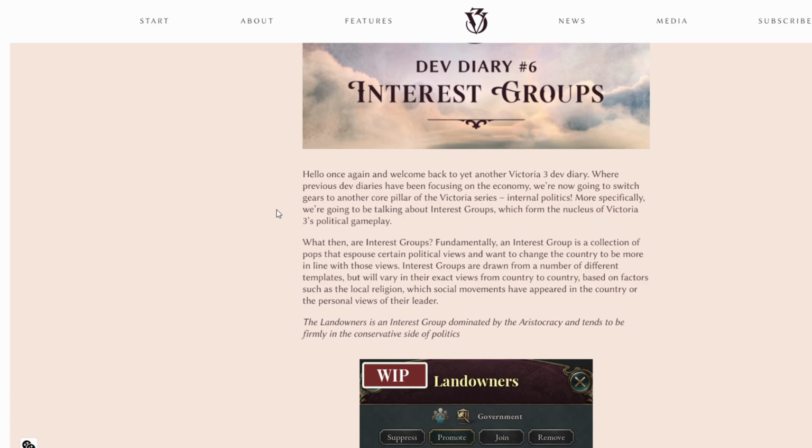What then are interest groups? Well, fundamentally, an interest group is a collection of pops that espouse certain political views and want to change the country to be more in line with those views. Interest groups are drawn from a number of different templates, but will vary in their exact views from country to country, based on factors such as the local religion, which social movements have appeared in the country, or the personal views of their leader. Makes sense. I like that it's a dynamic interest group and it's not static across the board.